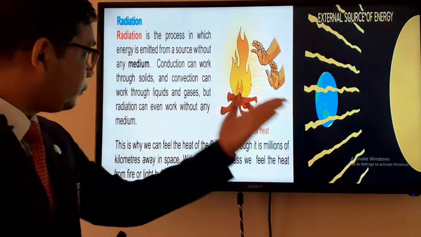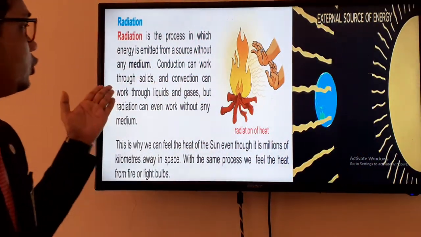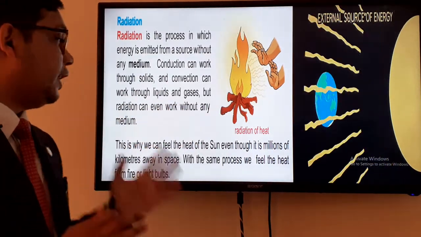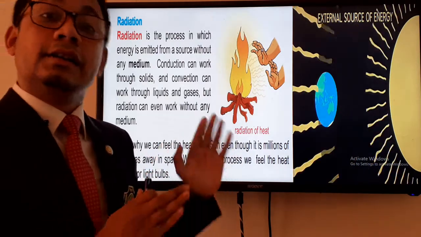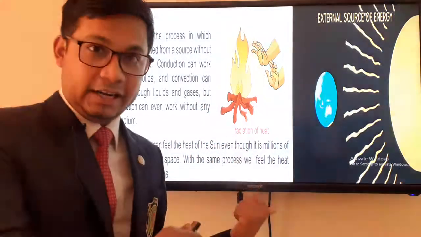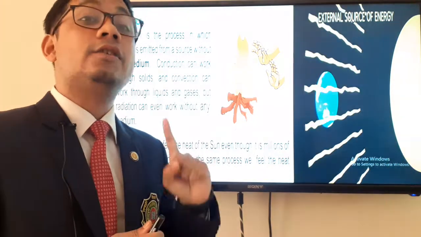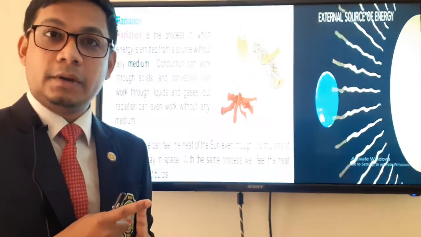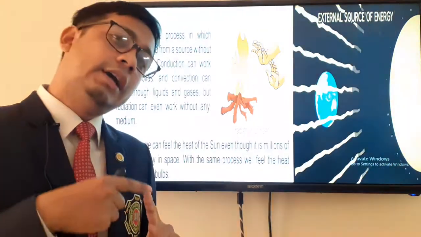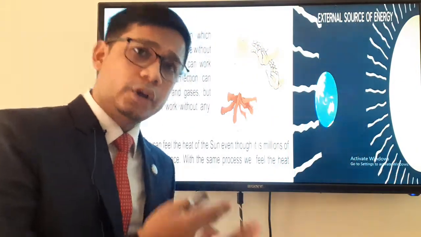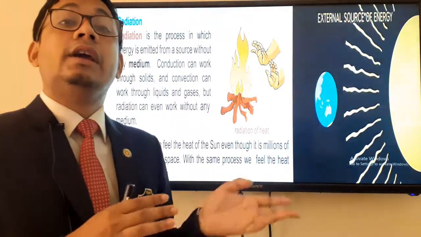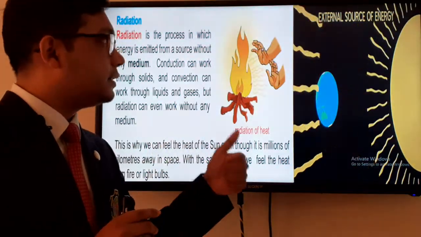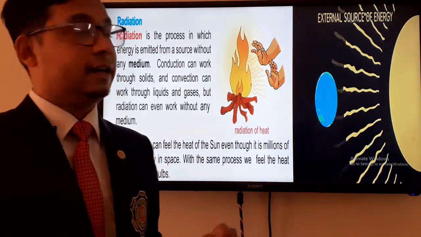Okay, so have a look. Conduction can work through solid and convection can work through liquid and gas, but radiation can even work without any medium. So this process is a bit different from conduction and convection. In case of conduction, a medium is needed, that is a solid medium. In case of convection, the medium can be liquid or gaseous. The process in which heat travels in liquid and gas is convection. But the process where no media is needed, that is radiation.